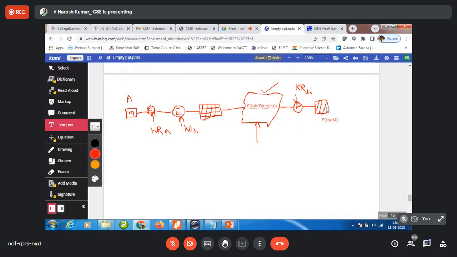Now dear friends, this is encrypted. This is not a plain text, no? Now, when this is not a plain text, what does the receiver have to do? Receiver has to decrypt it. How to decrypt this? It needs to use the public key of A, that is KUA.